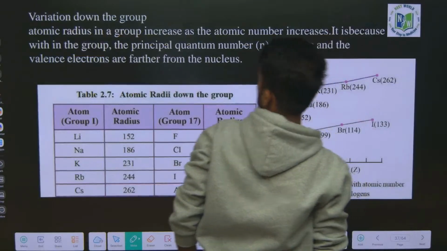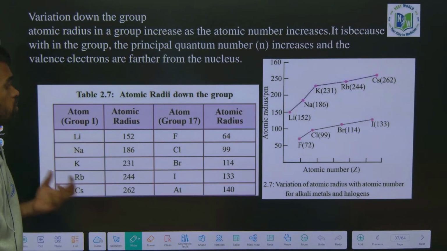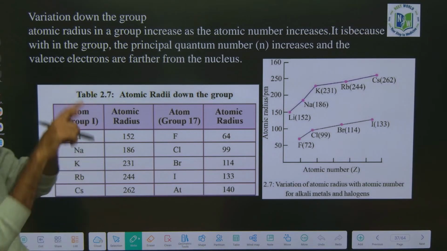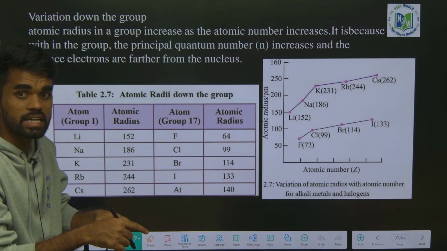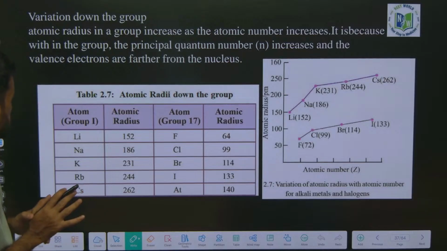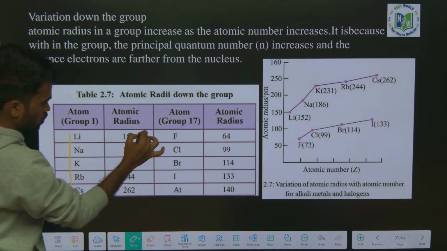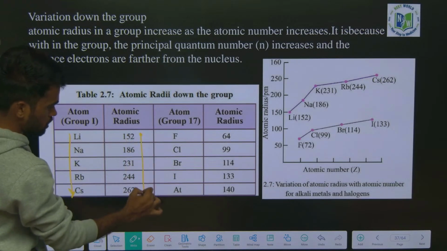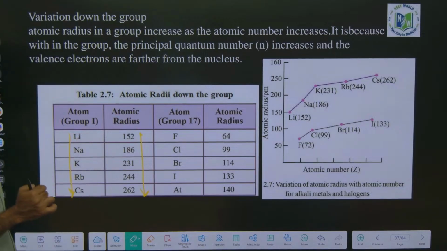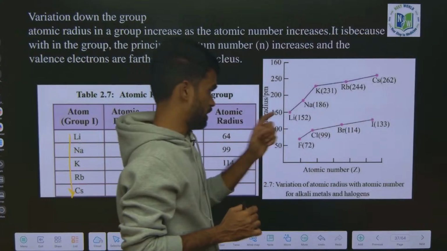Next, look at this variation in a group. How these values vary in the group, I told you. Due to the increase in the principal quantum number, size increases when we go from top to bottom in a group. Look at these elements: lithium, sodium, potassium, rubidium, cesium. As we go from top to bottom, their values get increased. So atomic radius increases down the group. Look at their data, we have practical evidence in the graphs here.